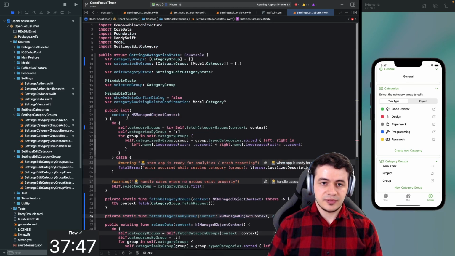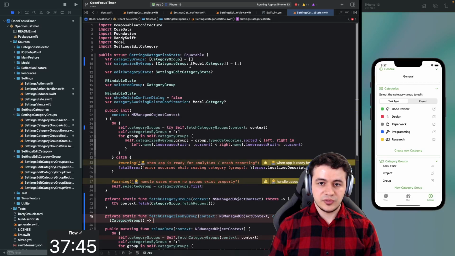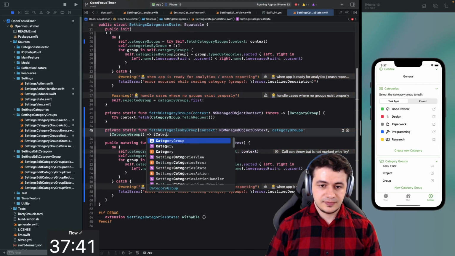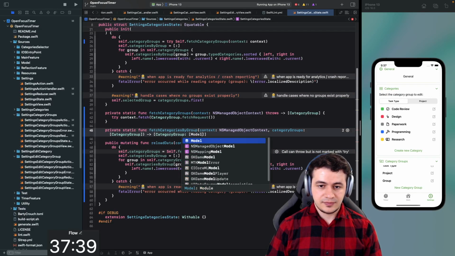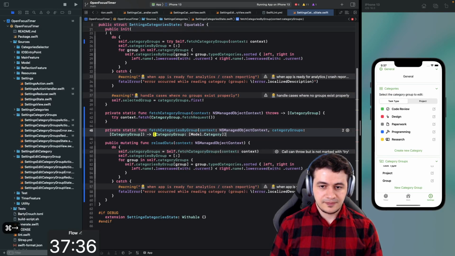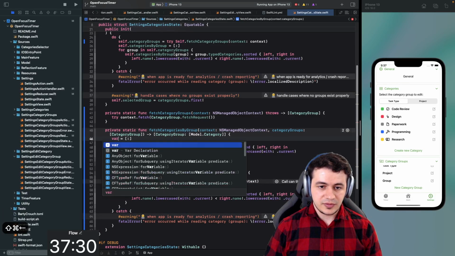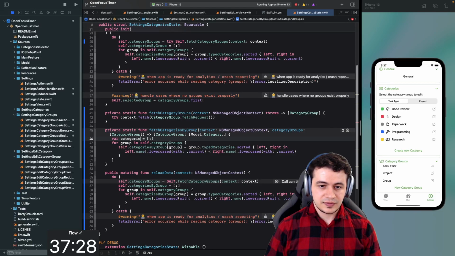And the return type is category group modulo category. All right, this is a variable categoriesByGroup of this return type.